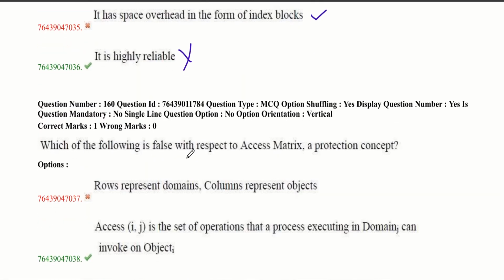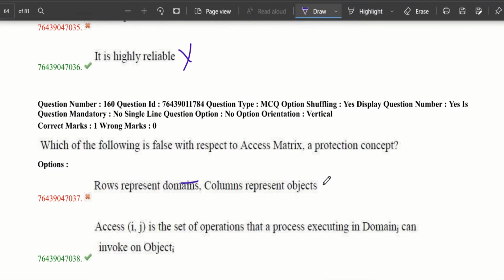Which of the following is false with respect to the access matrix, a protection concept? In the access matrix, rows represent domains and columns represent objects. That's true.